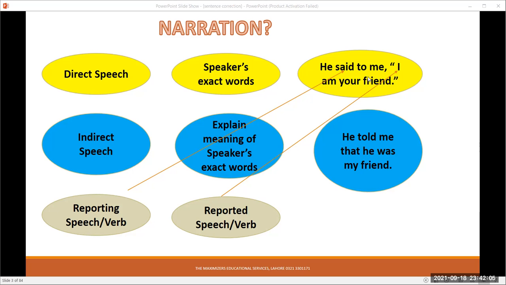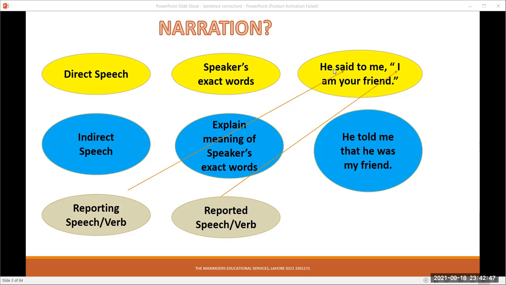When we transform direct speech into indirect speech, we explain the meaning of the speaker's exact words. The difference between direct speech and indirect speech: in direct speech, we quote the exact words of the speaker, but in indirect speech, we try to give the exact meaning of the speaker's words. For example, if we convert this direct speech, he said to me, I'm your friend, into indirect speech, it will be, he told me that he was my friend.